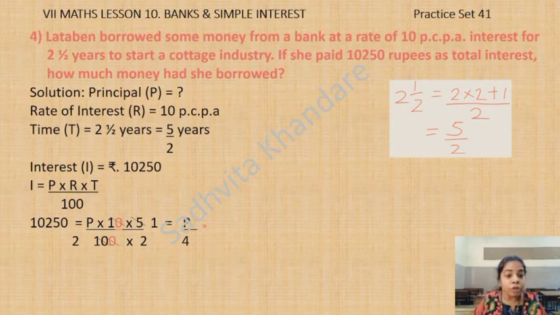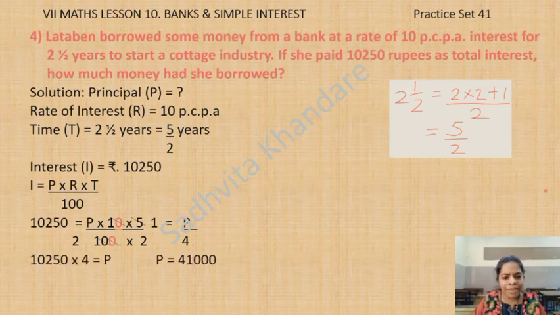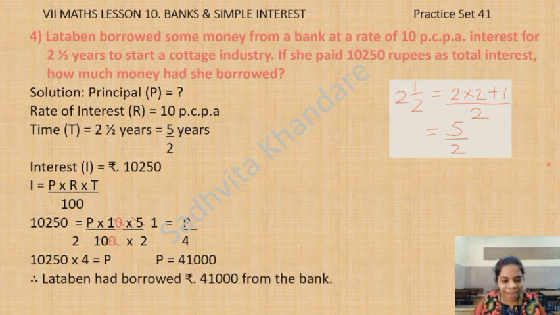So, to find the value of P, we will shift divided by 4 to the other side of is equal to and it will become multiplied. So the next step will be 10,250 into 4 is equal to P, which means P will be equal to 41,000 because 10,250 into 4 is 41,000. Therefore, Lata Ben had borrowed rupees 41,000 from the bank. This sum is over, children. Now we will move to the next one.